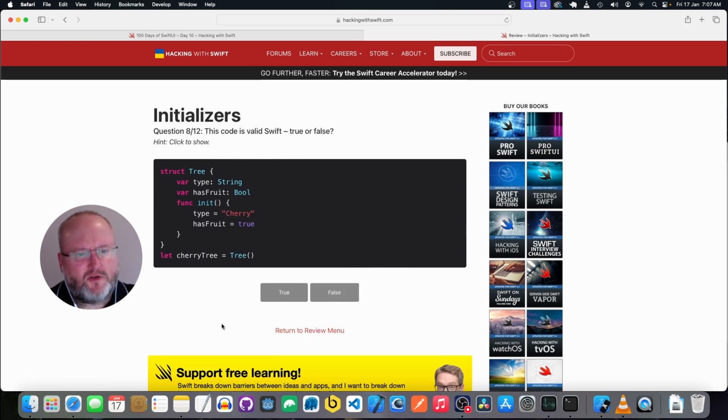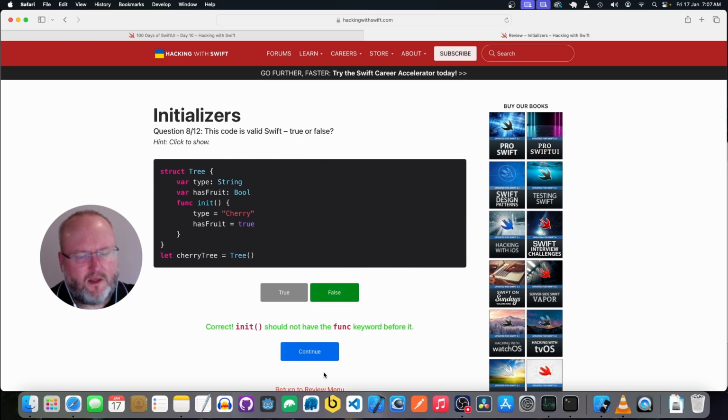Okay, we have a struct Tree with a property type, which is a string, and a property hasFruit, which is a boolean. All right, its init doesn't have to be called with func. It can just be called init. So that's not going to be valid.